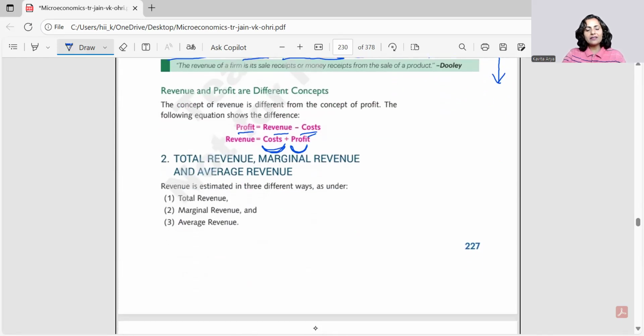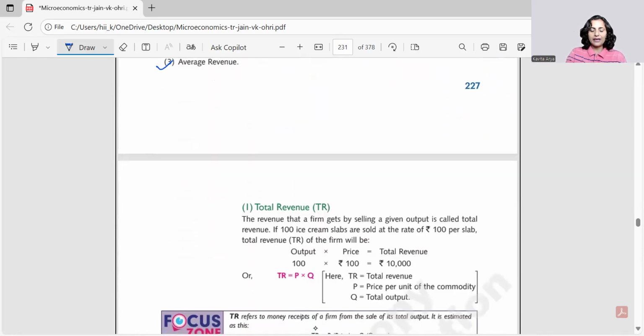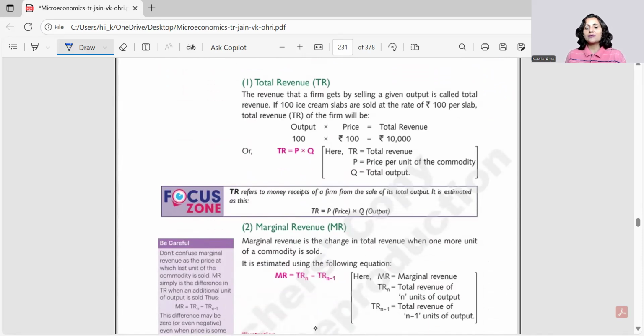Before proceeding any further, we would have a look at all these three old concepts: total, marginal, and average. Okay, so what is total? Total is price into quantity. This gives us total revenue. For example, some output of 100 units is sold at the rate of 100 per unit, right? So what's the total revenue generated? That's equal to 10,000 rupees.